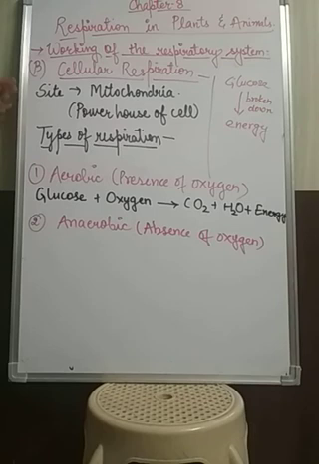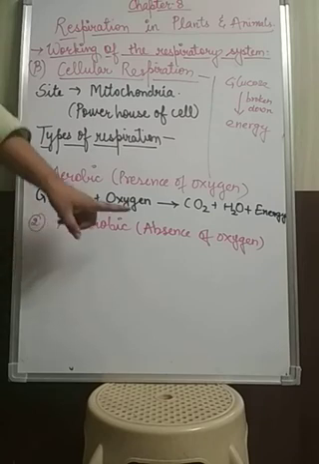Now the next topic is types of respiration. So you know that during cellular respiration glucose is broken down chemically to release energy. Whatever energy is present in the glucose is released after combining with oxygen. You know that during respiration we inhale oxygen as well as exhale carbon dioxide. So depending on the presence or absence of oxygen, there are two types of respiration: one is aerobic respiration and another one is anaerobic respiration.